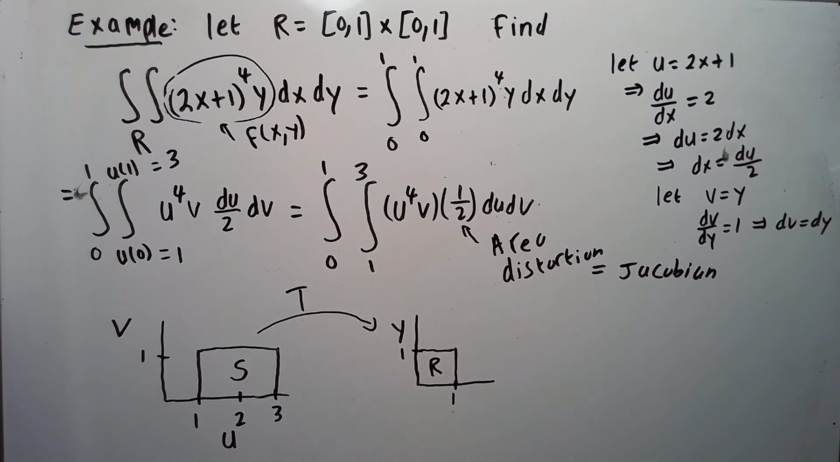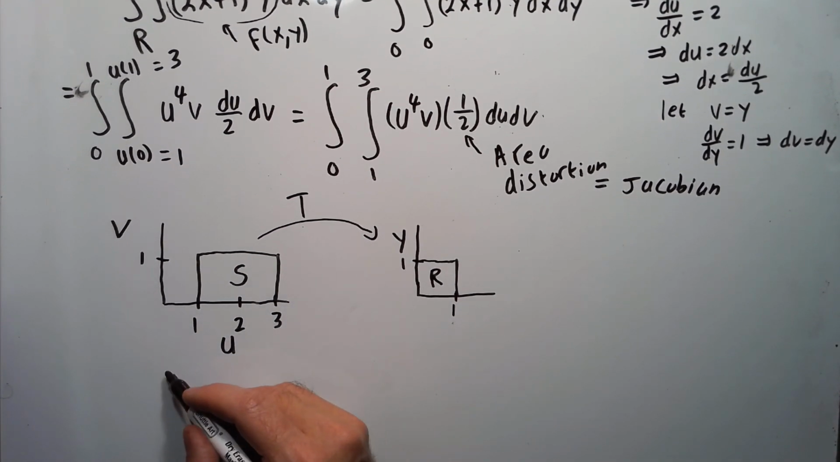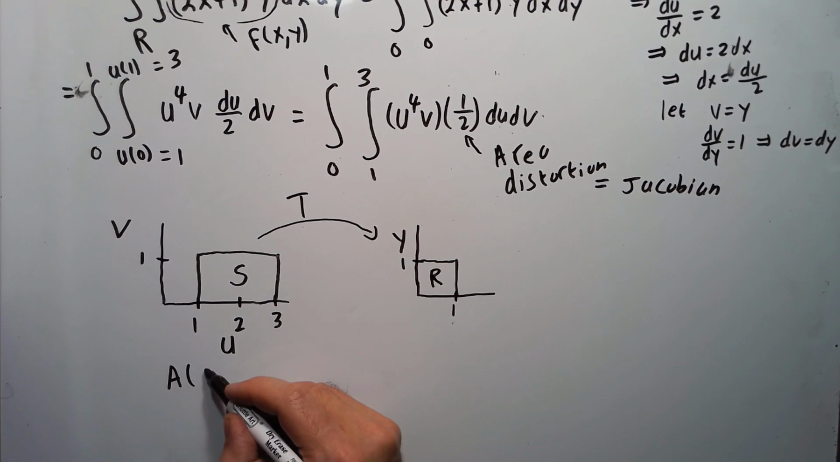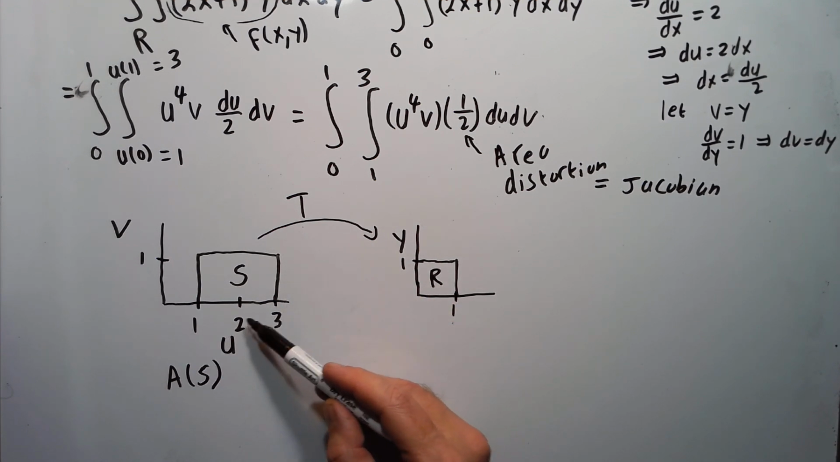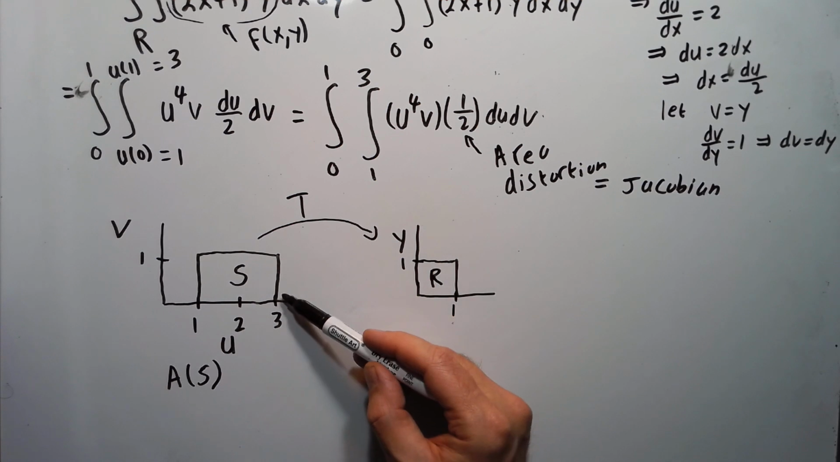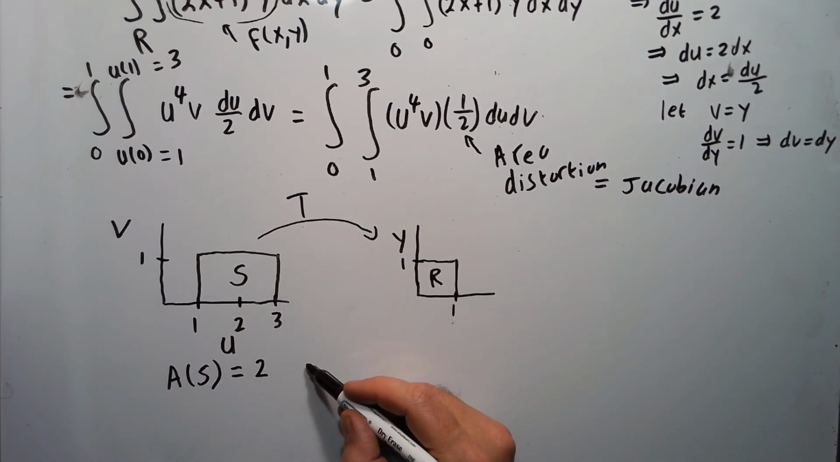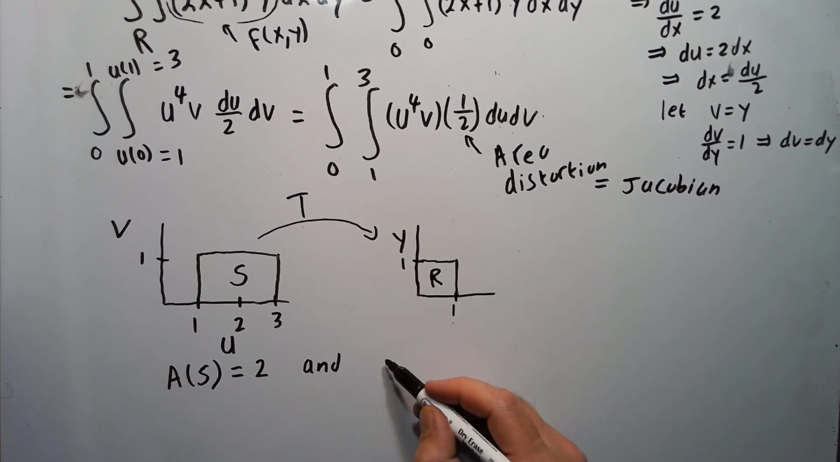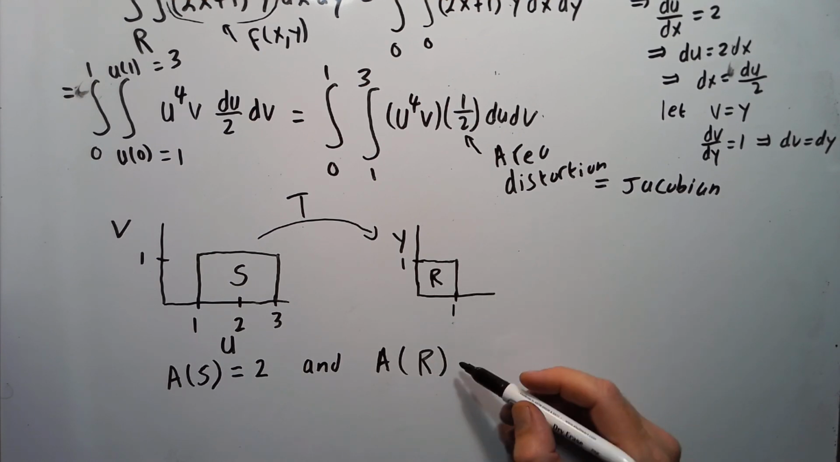So note here, the area, let's call it A for area. Area of S, well, it's going to be the base times the height, or length times the width. So down here that's 2 because it'll be 3 minus 1, and the height's 1, so it's going to be area 2. Because it'll be 2 here and 1 here. And the area of our R region, well, just 1 here and 1 here, so it's just 1.